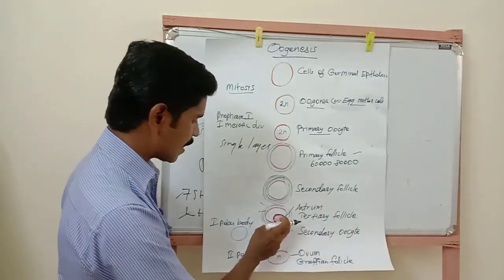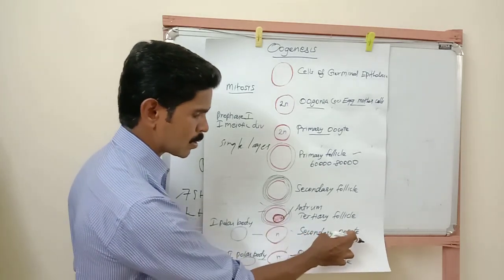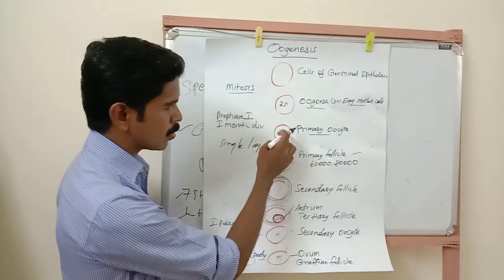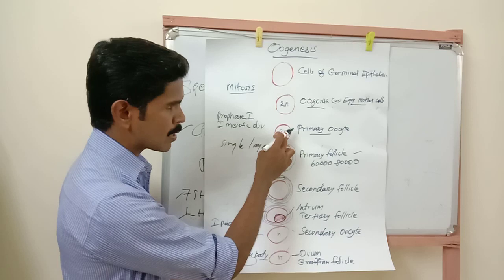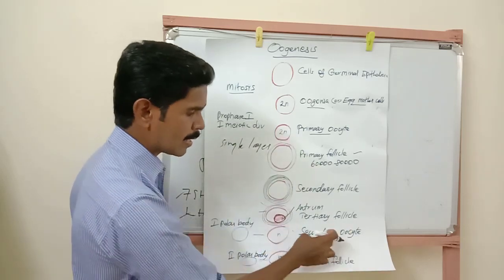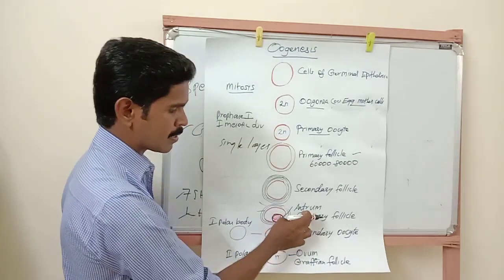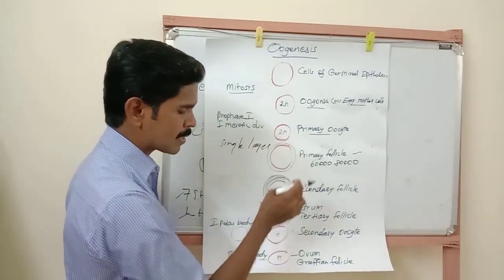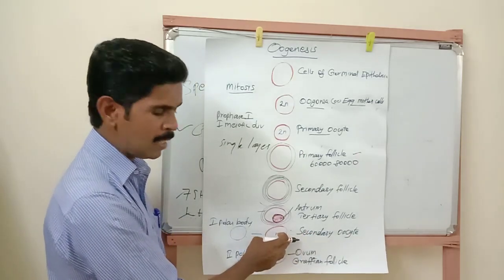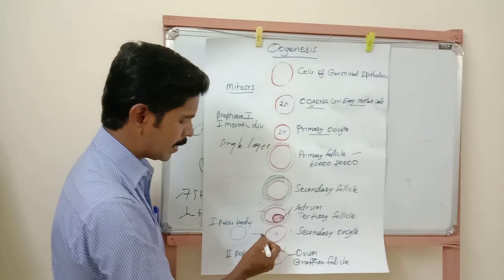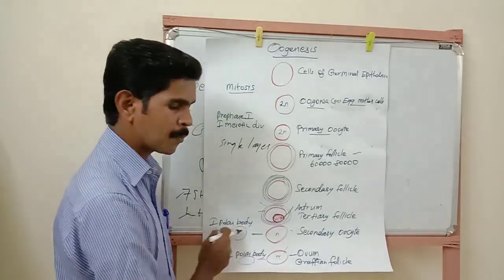Understand? This tertiary follicle is converted into secondary oocyte. Inside this tertiary follicle, I told you the primary oocyte is there and its development is temporarily stopped. Now this primary oocyte is converted into secondary oocyte. When the follicle reaches the tertiary follicle stage, the primary oocyte present inside the follicle is converted into secondary oocyte. When the secondary oocyte is formed, immediately one more structure is formed there. This structure is called the first polar body.